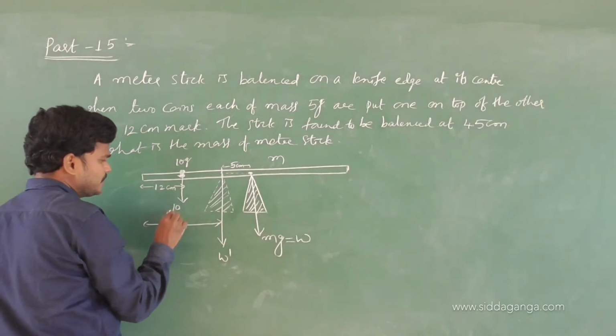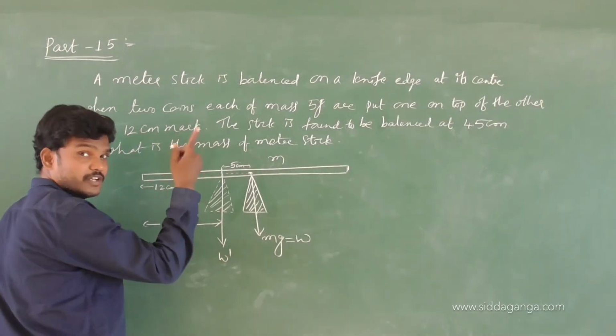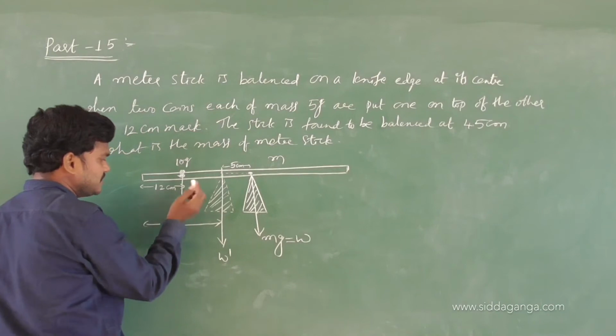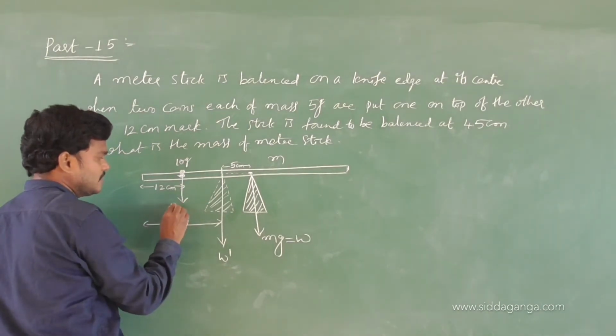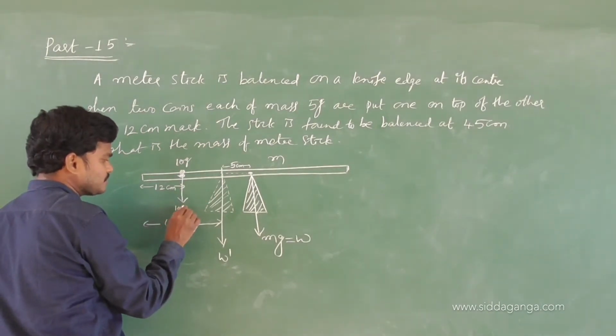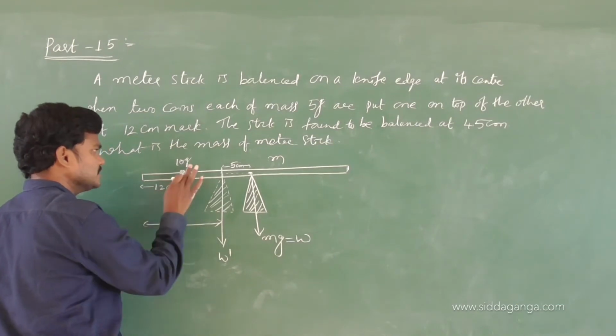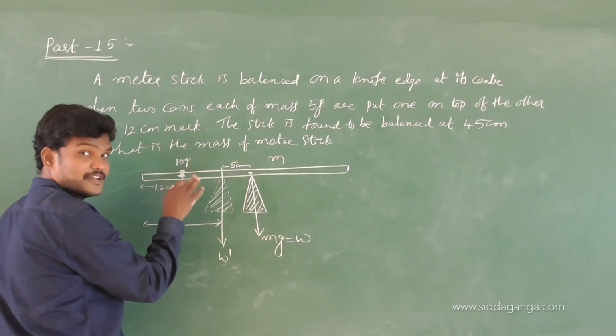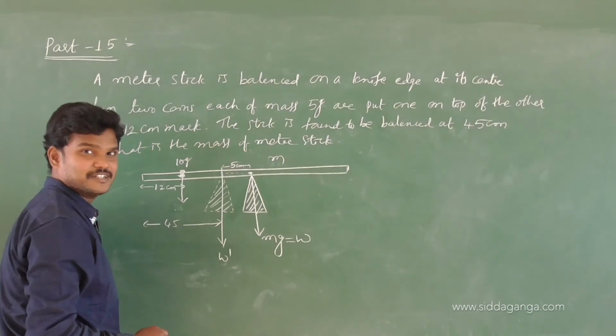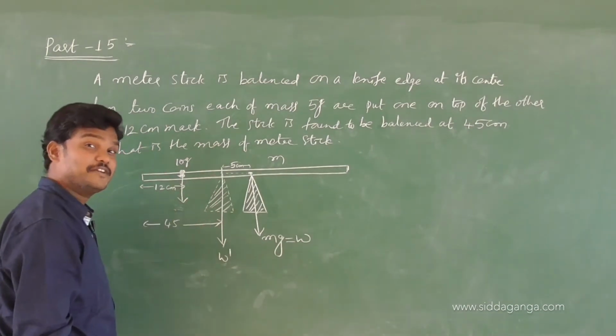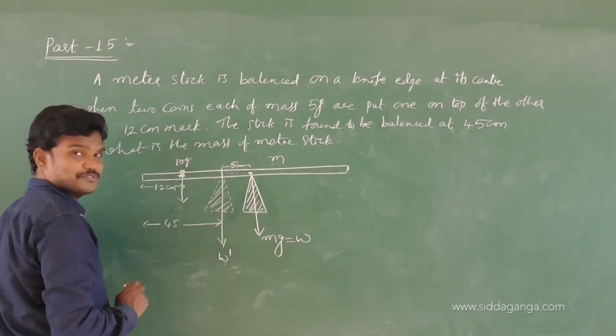Okay, 10 into, answer also will get in grams. 10 into G. So this is mg. 10 grams. 10 into G for grams. Again I want to use G. One more G, got it? One more G is called gravity. This G is for grams, the weight of this one.